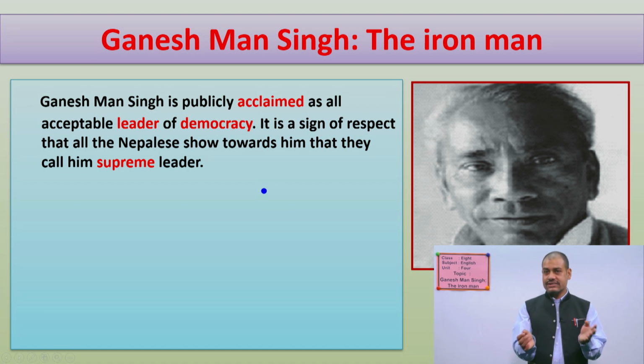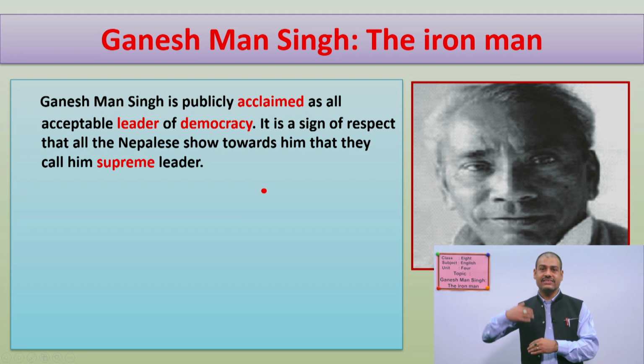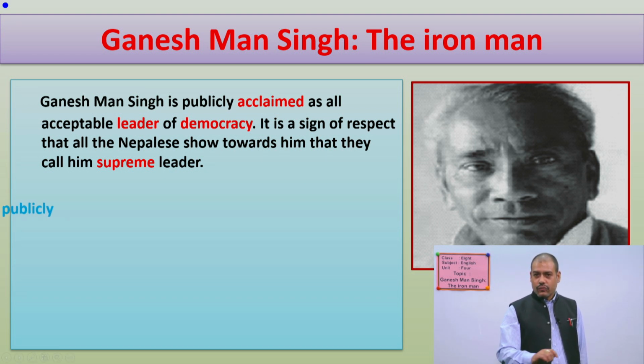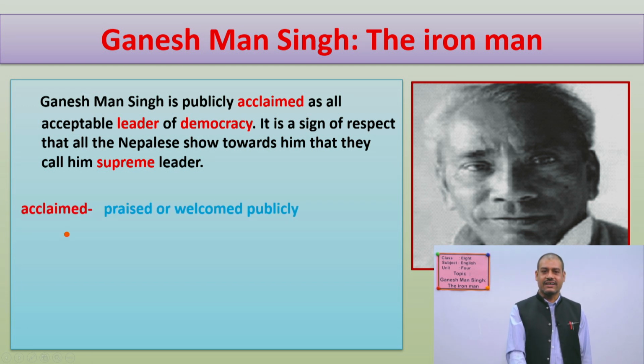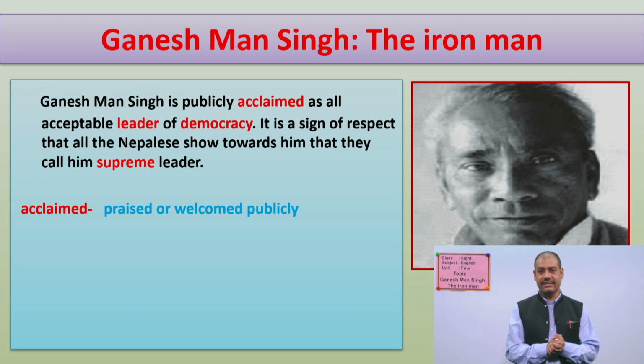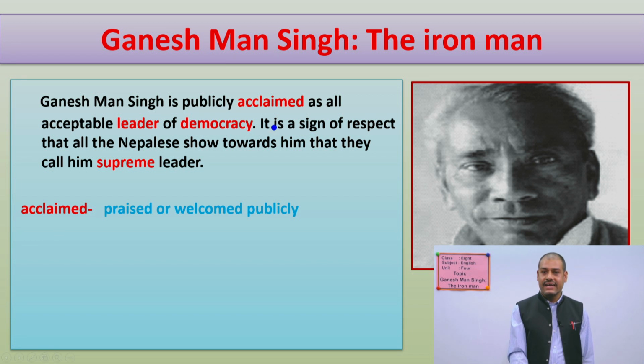So I suggest you note down those words in your notebook, okay? And later on you can write down the meanings too, so that it will be easier for you to understand. So what is the meaning of the word acclaimed? Yes, it means praised or welcomed publicly. All the Nepalese people in our country praised Ganesh Man a lot. He was welcomed a lot. That is the meaning of acclaimed.